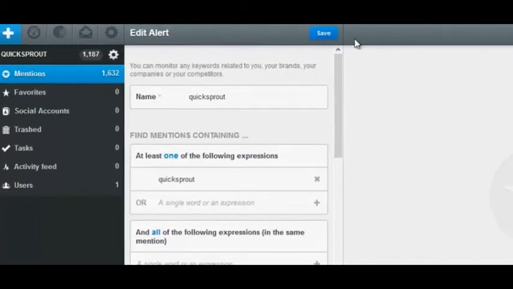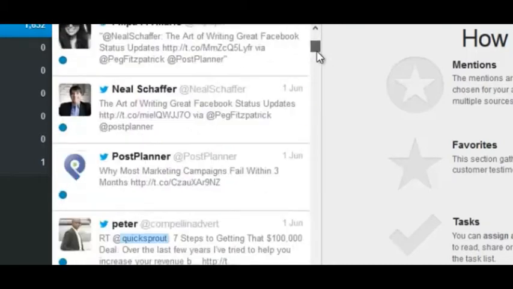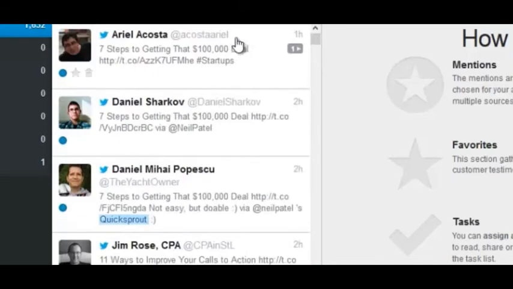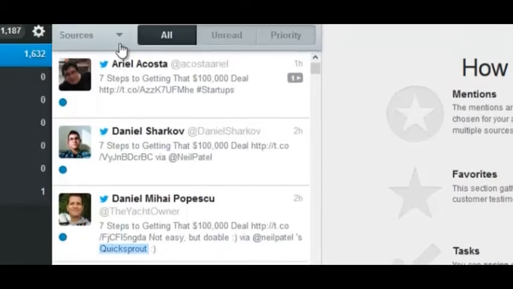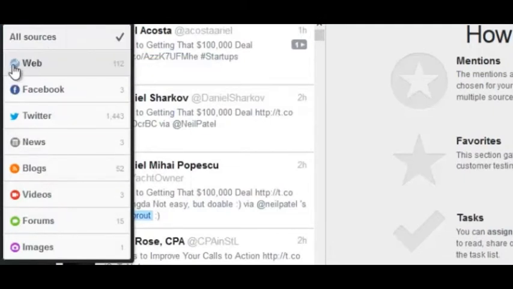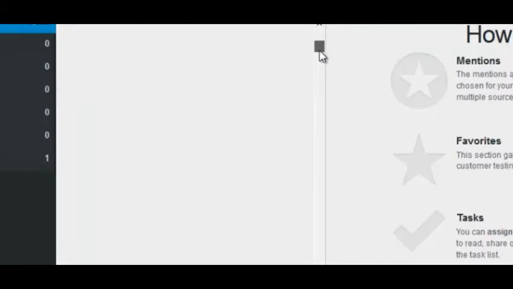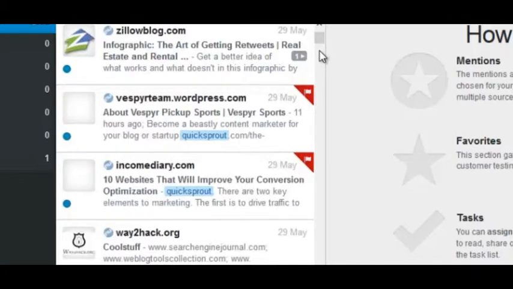When you click save, it goes through all the places that found QuickSprout mentioned online, including Twitter, Facebook, Pinterest, blogs, news sites, everything. For our purposes, on Twitter, these are links in a way, but they're not places where you could turn just the brand mention into a link. So click on the sources tab here and choose web. They even have a little link icon to indicate that these are mentions on a website. Go through all of these and see if they're actually linking to you, and if not, reach out to that person.